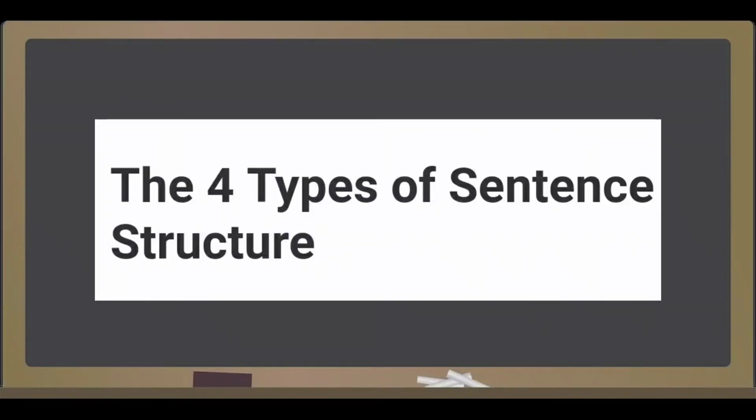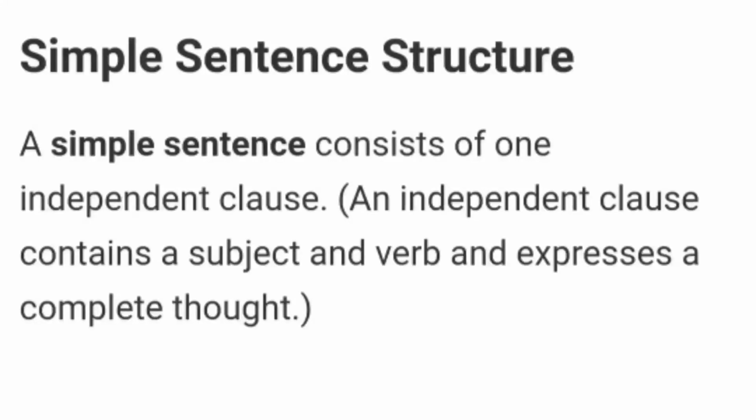See the examples. People need food. This is a simple sentence. It starts with a capital letter and ends with a full stop. Second, how are you? It is an interrogative sentence. It also starts with a capital letter, but at the end you should put a question mark. Though sentences are categorized into different types, here we will study our topic. First of all, let's know about the simple sentence or the simple sentence structure.